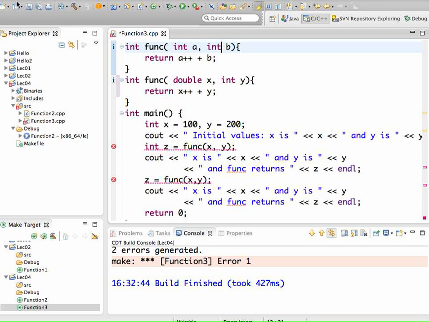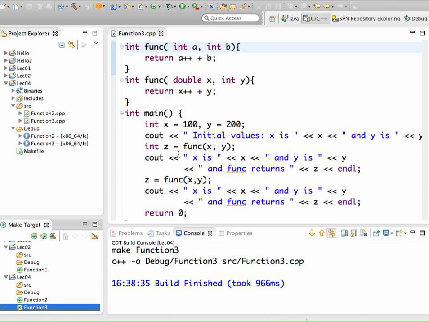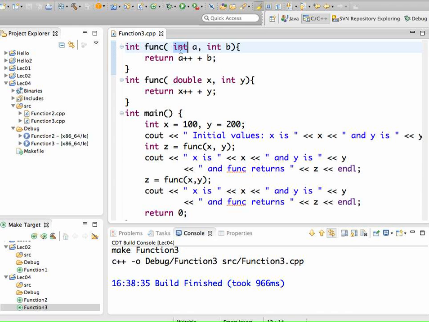Now in this case, let's see what the problem is. If you call it with two ints, this should be okay. Let's check this. Yeah, it's okay. So if you call with two ints and you have one function with two ints and one function with the same name and a double and an int, the best match is this one. So you can check it out. This is the one that will get called.